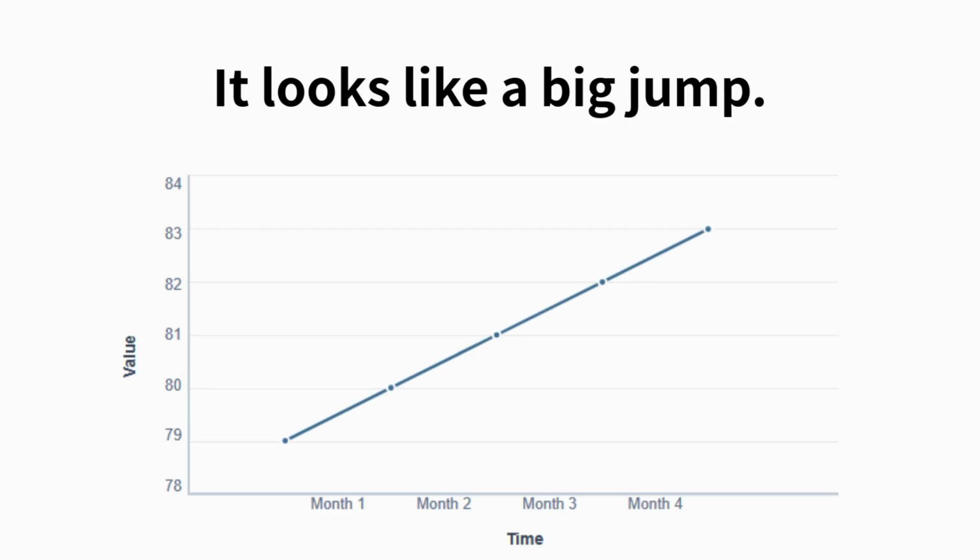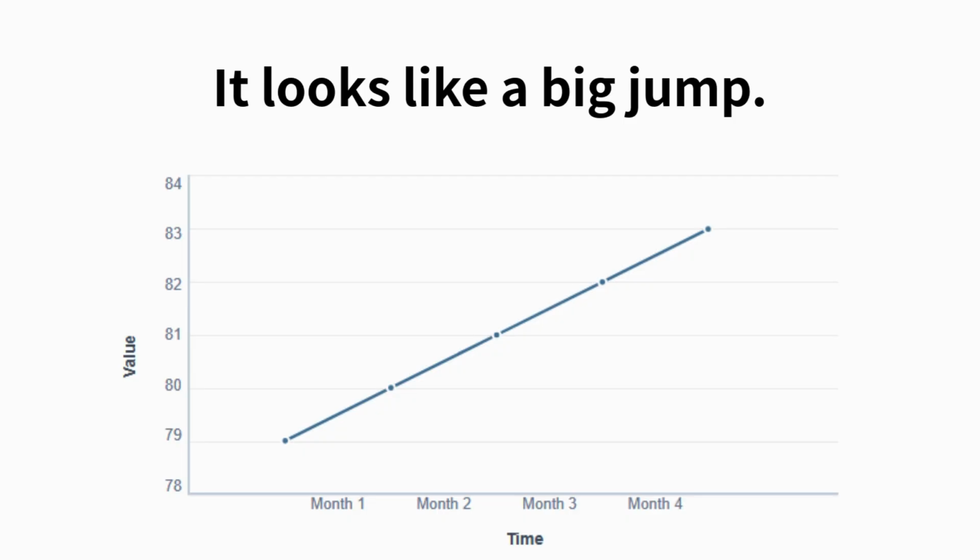It looks like a big jump. The line goes up smoothly, consistently. At first glance, it feels like real growth. But pause for a moment. What exactly is changing here? Each point increases by the same amount, just 1 unit again and again. So why does it look so dramatic?